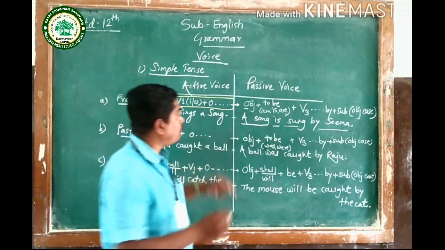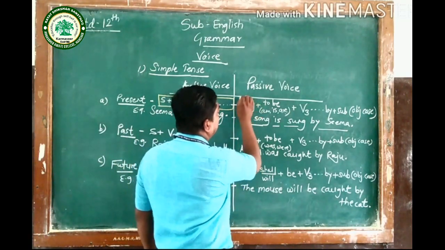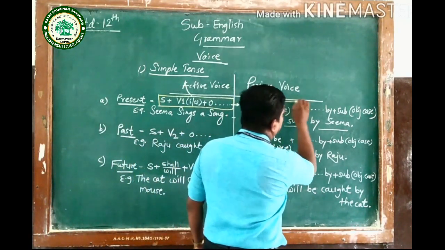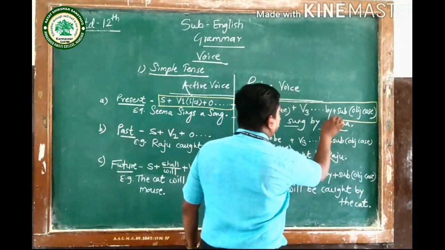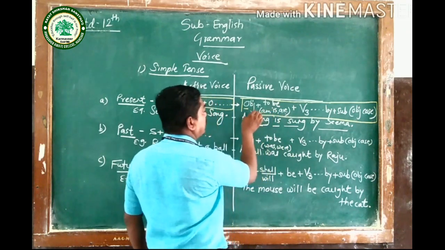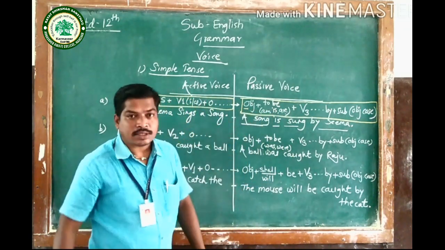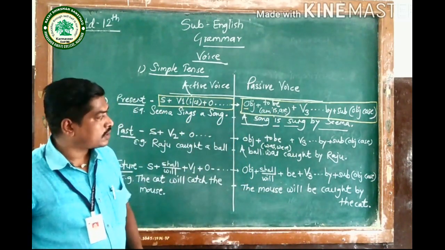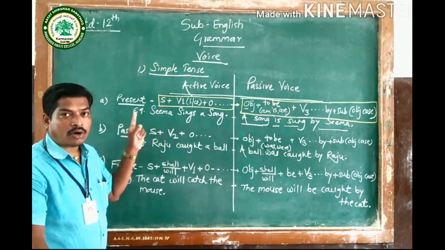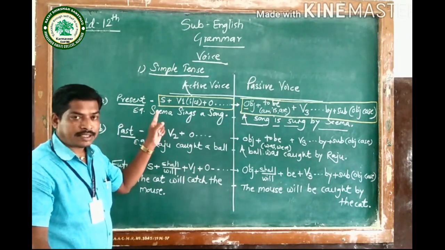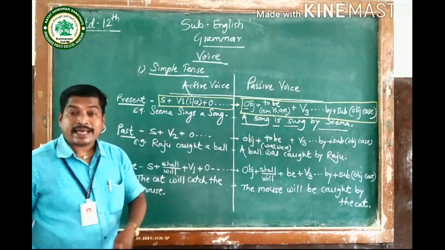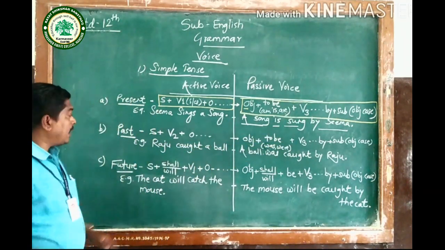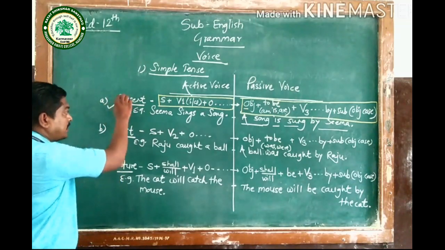We get object, then to be, then past participle, it is V3, then the remaining part of the sentence, then by plus subject, but the subject in objective case. So it is the structure of active voice of simple present, and it is the structure of passive voice of simple present.